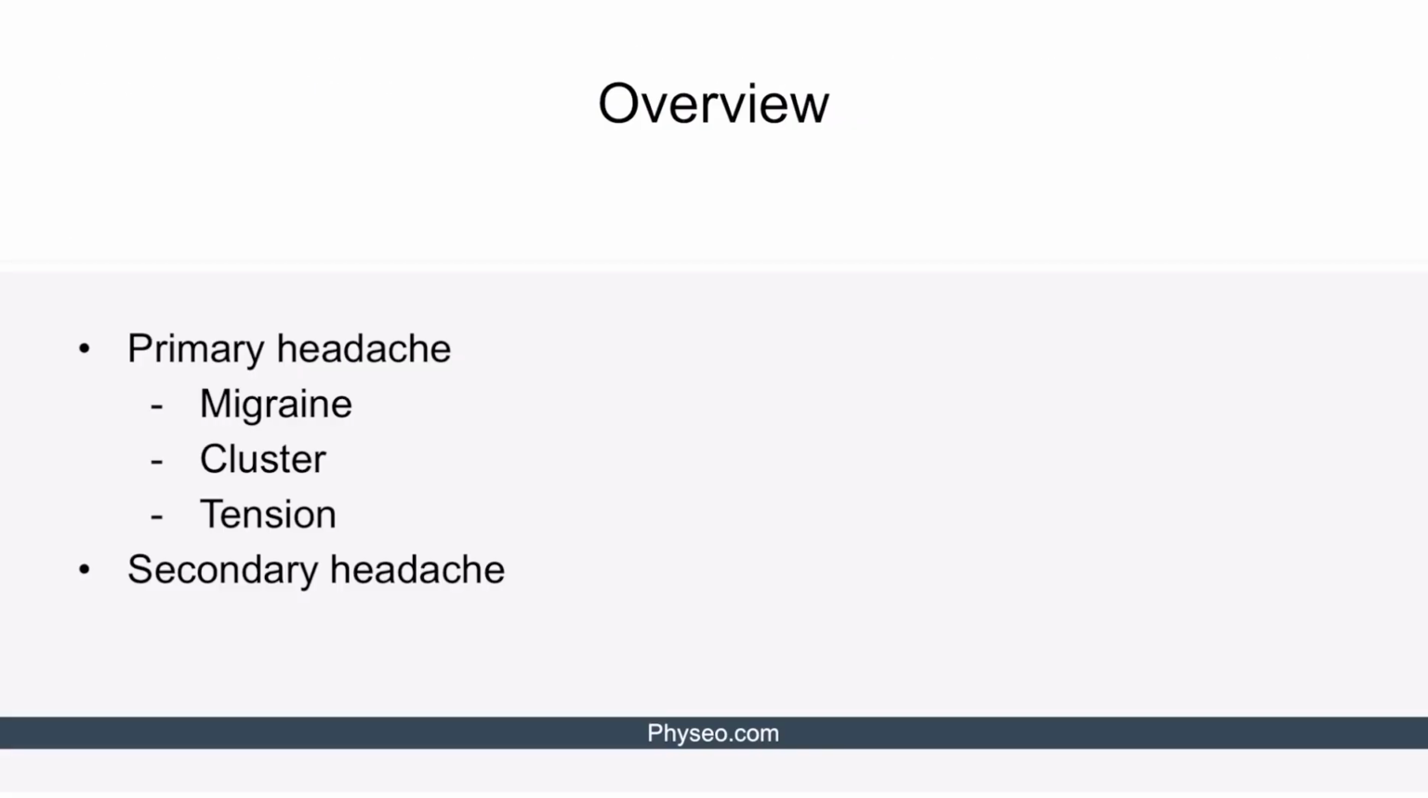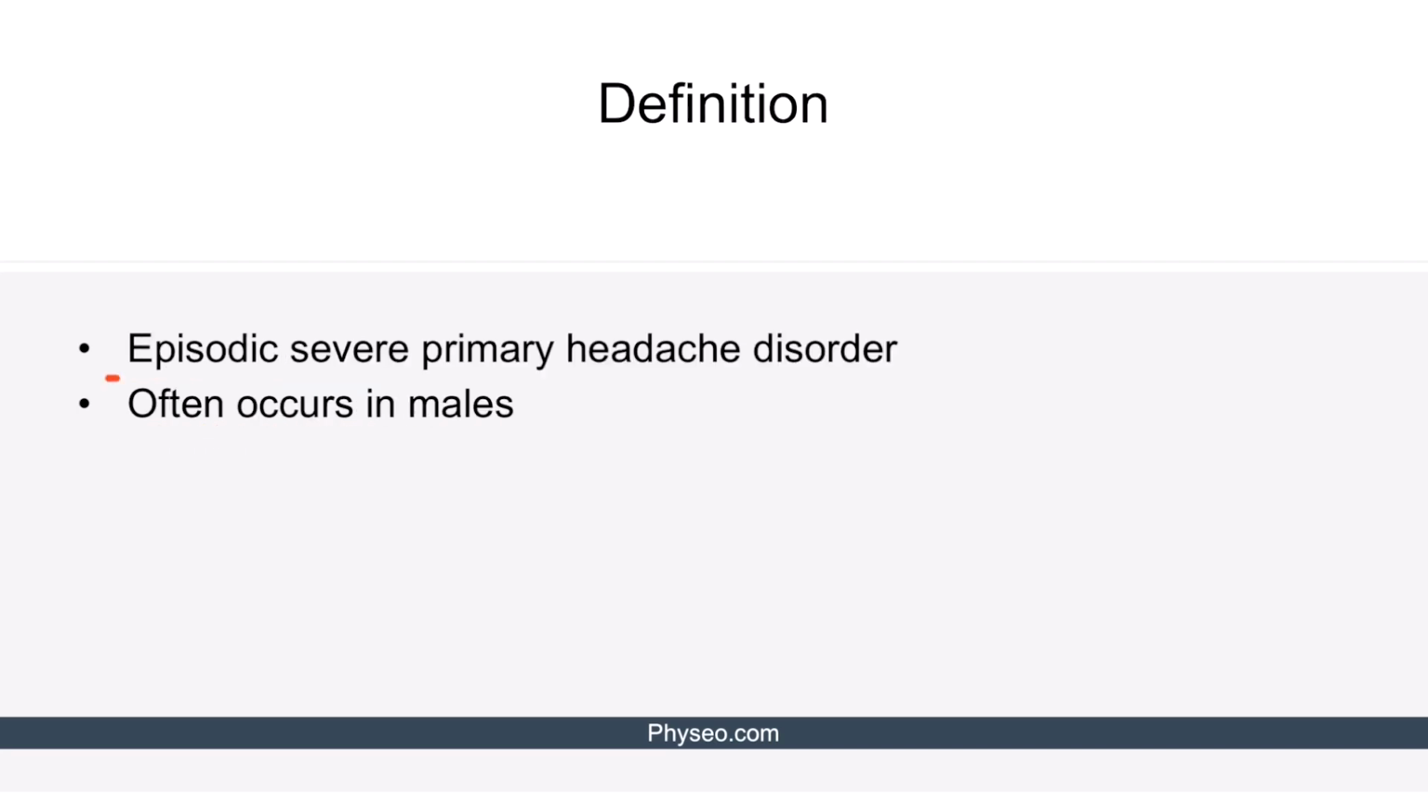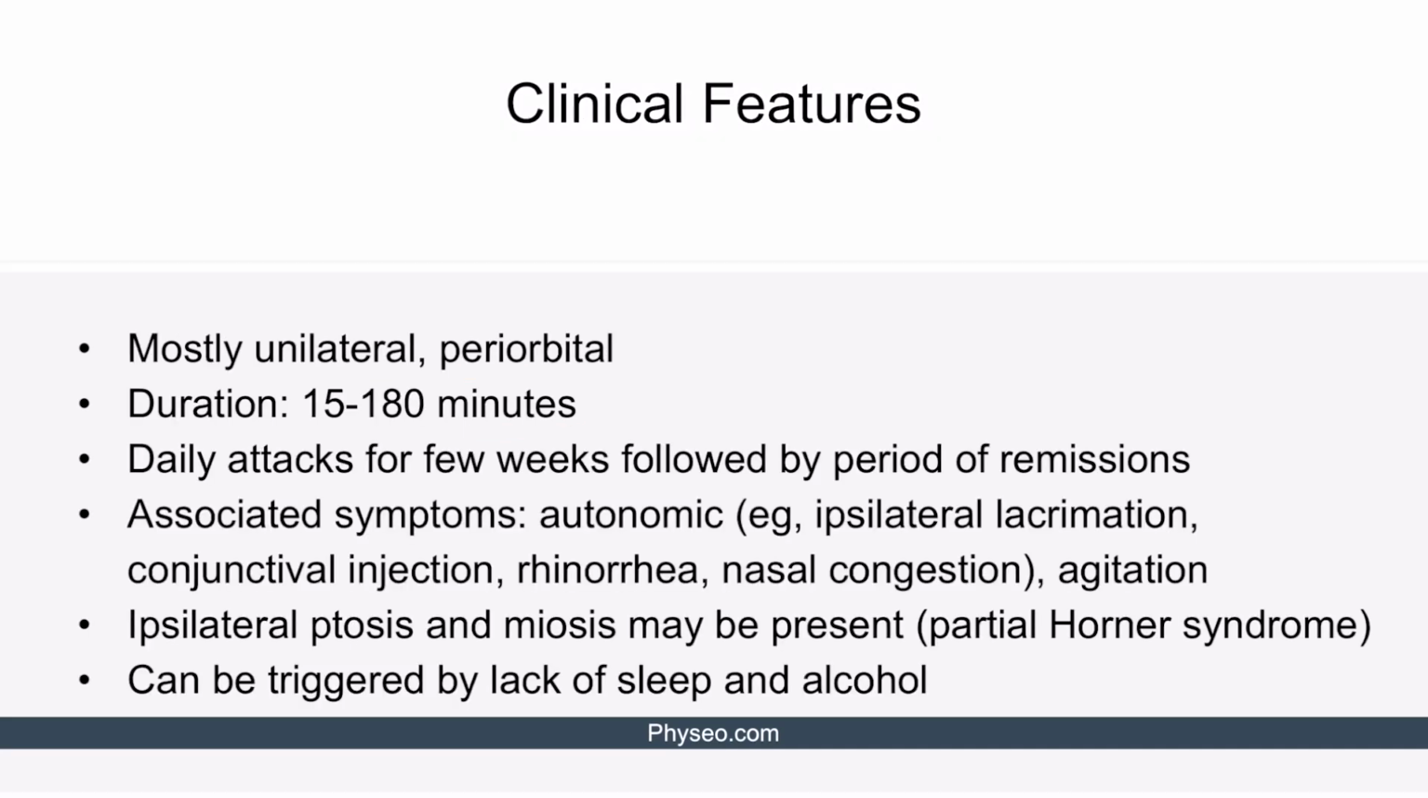Now that we're done with migraine, let's go through the next type of headache, that is cluster headache. We'll cover a cluster headache by going through its definition, clinical presentation, diagnosis, and management. Cluster headache is an episodic, severe primary headache disorder that often occurs in males. Let's directly move on to the clinical features.